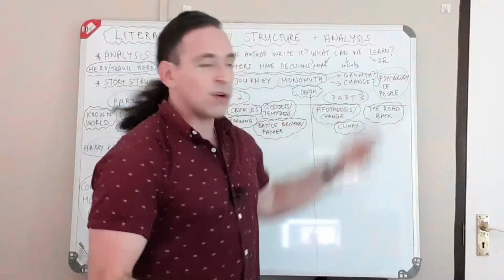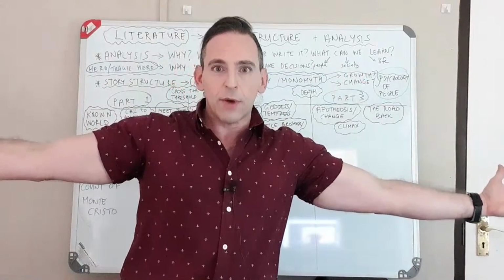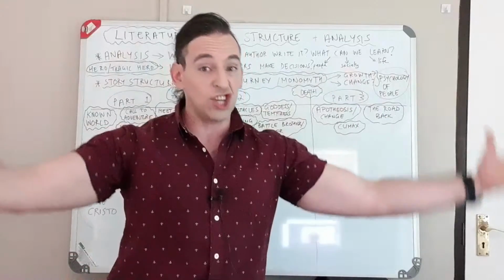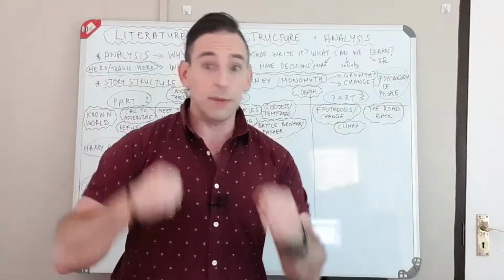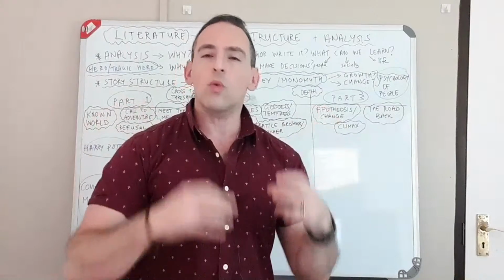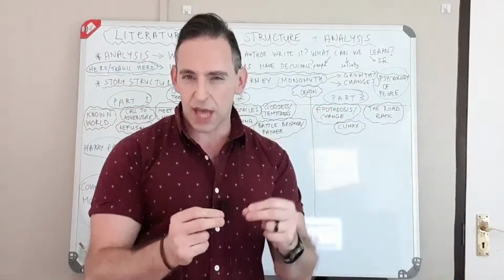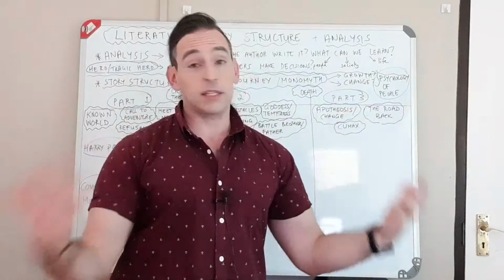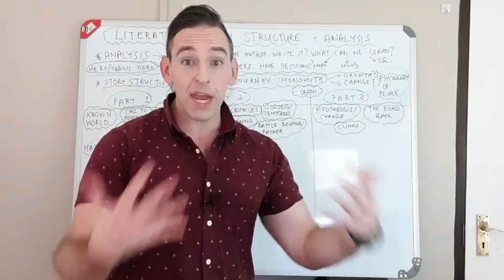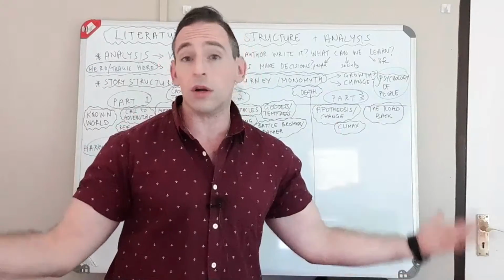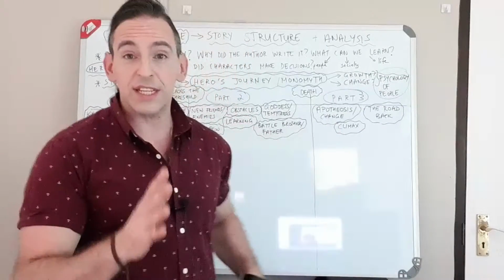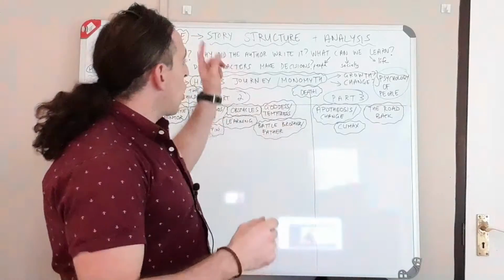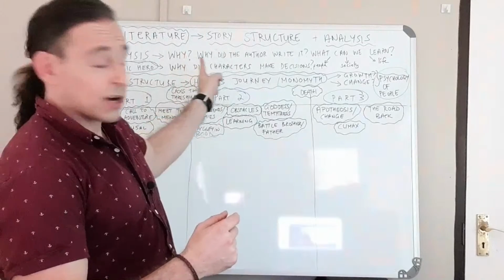What can we learn about society, about everybody? Is he saying that people are essentially good, people are essentially bad, people will fight for what they want? What are they saying about society? And what do they say about life? So that's a big one. So are we saying there's a meaning to life? Why are we here? What are we doing? So all of this is part of analyzing the story, understanding why it's here.